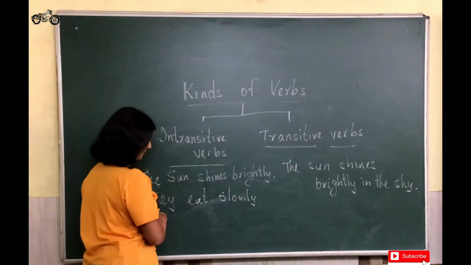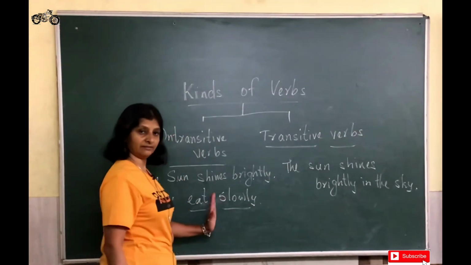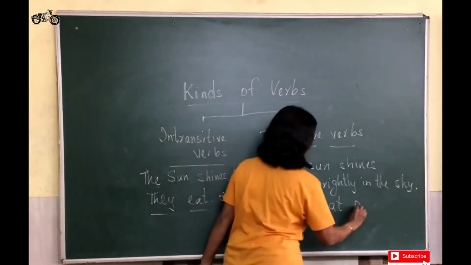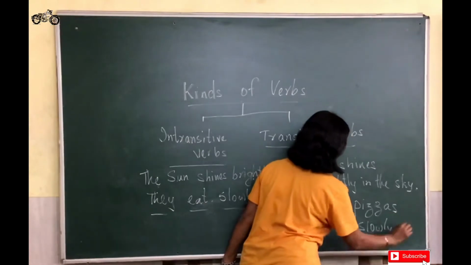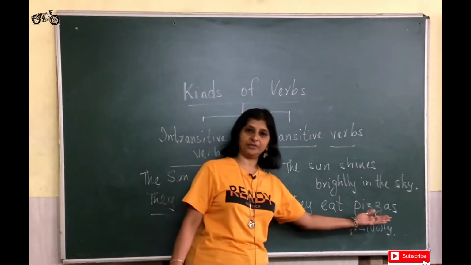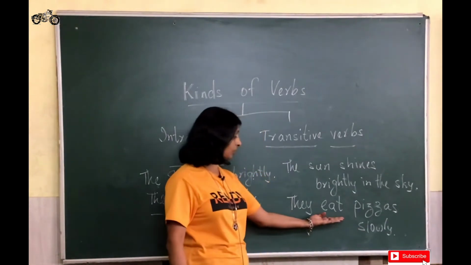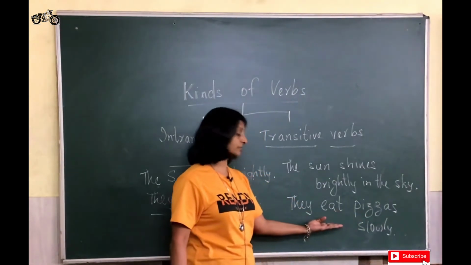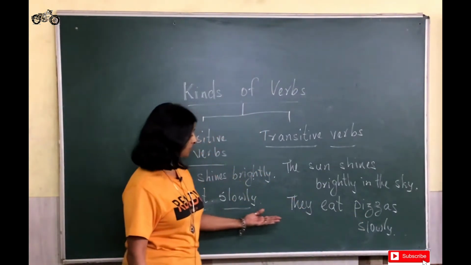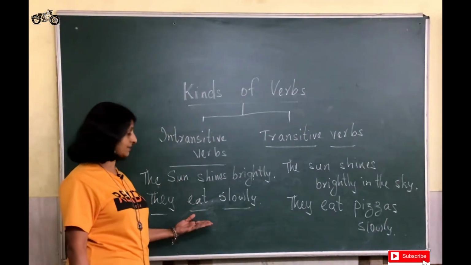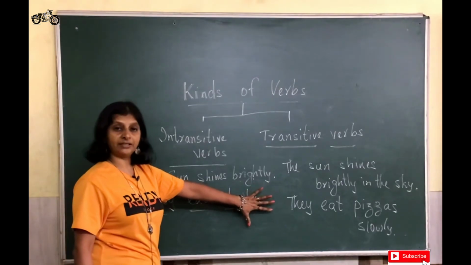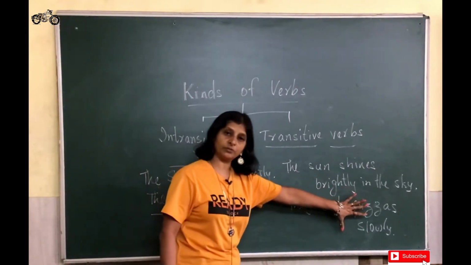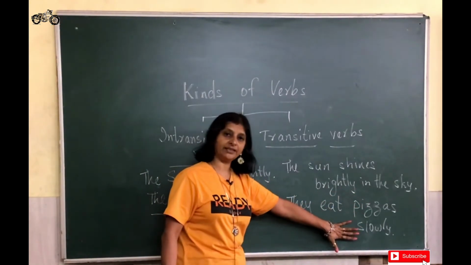Similarly, we have they eat slowly, which is an intransitive verb. If I say they eat pizzas slowly, here the verb eat has got a direct object pizza. Therefore, this becomes a transitive verb. So, basically transitive and intransitive verbs differ in the sense that intransitive verbs do not need a direct object for its complete meaning, whereas transitive verbs take an object to give their complete meaning.